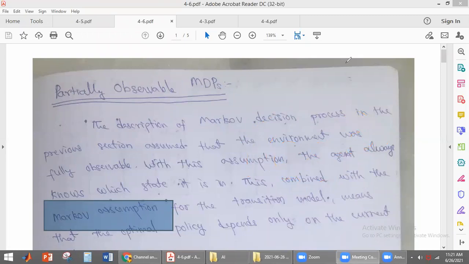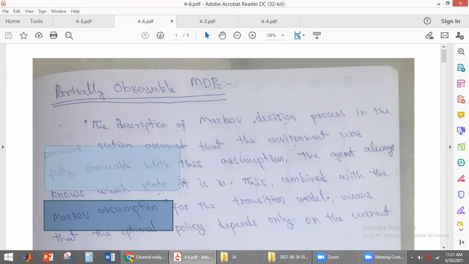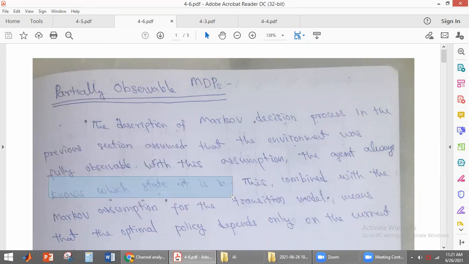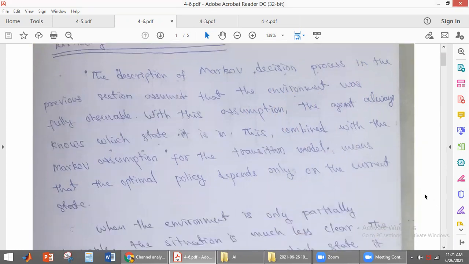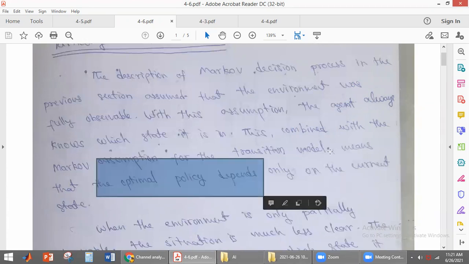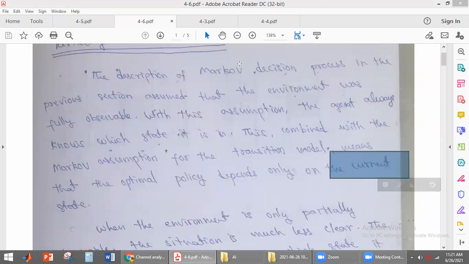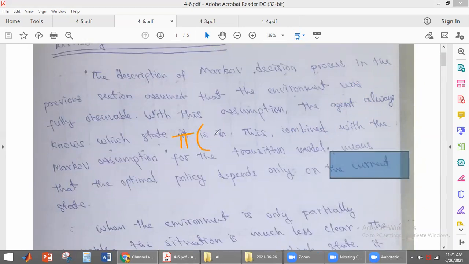And here, the environment is fully observable, meaning the agent knows which state it is in. So whatever policy we are finding depends upon the current state. The policy we denote as pi of s.